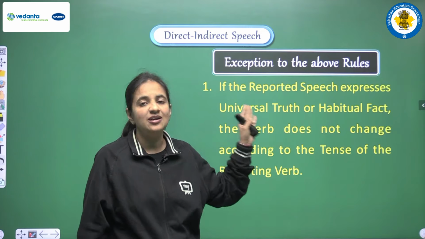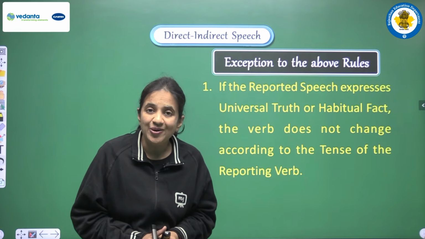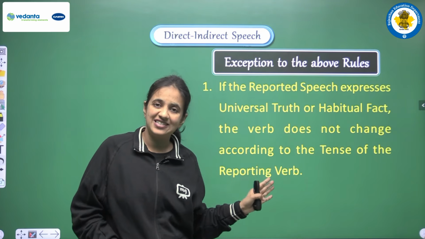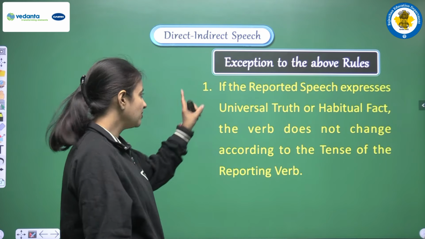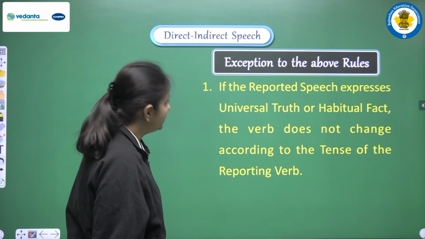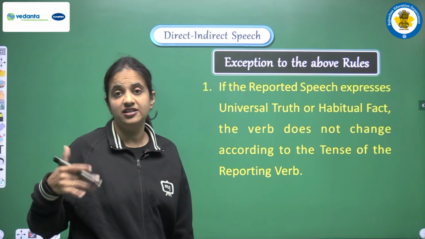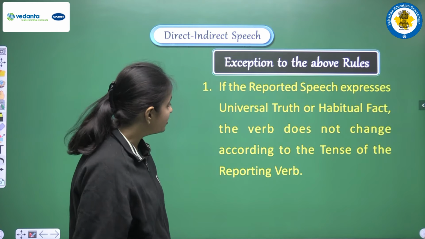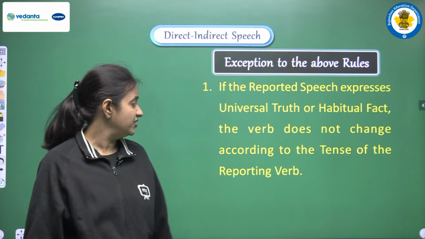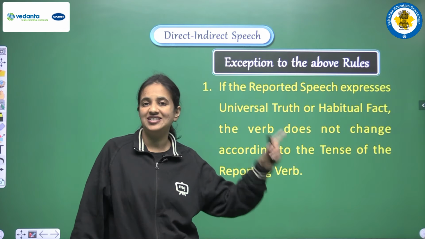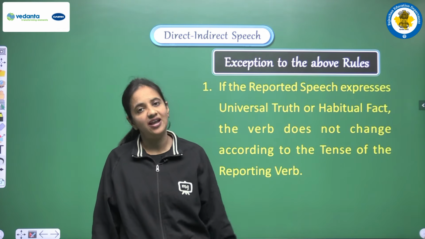अगर ये exceptions हमें मिलते हैं, so what do we have to do? So let's read these exceptions. Let's read the next rule. So let's see. If the reported speech expresses universal truth or habitual fact, the verb does not change according to the tense of the reporting verb. So this is the first exception that we have here.